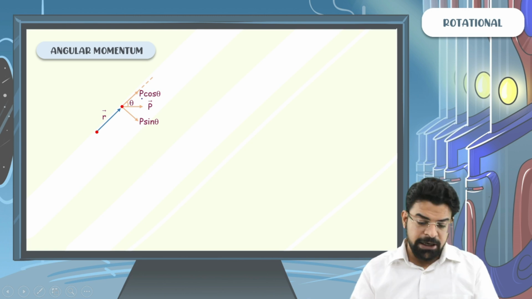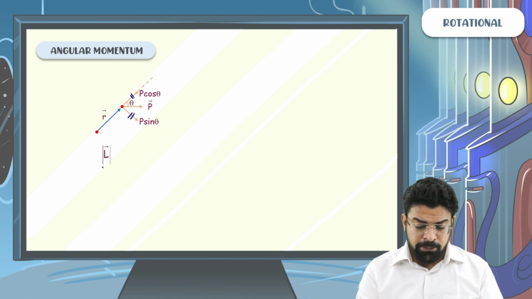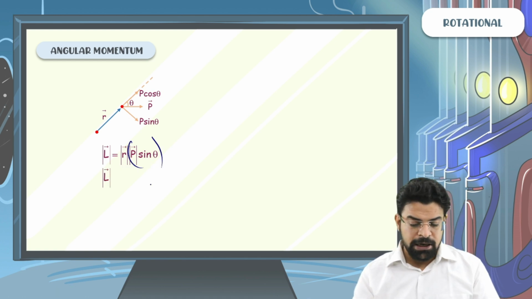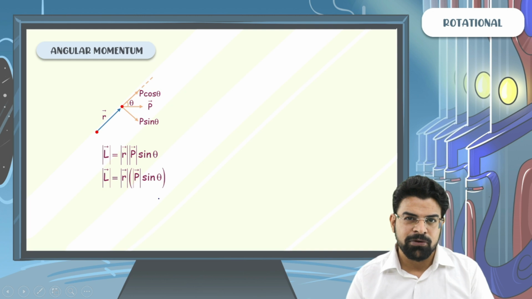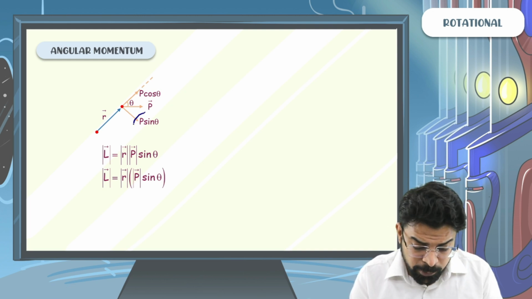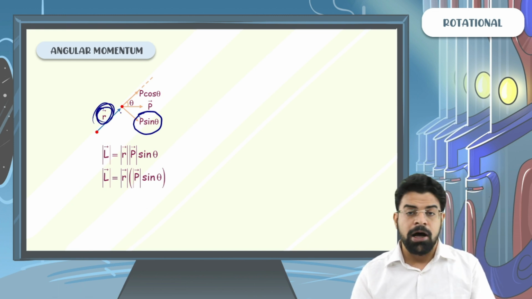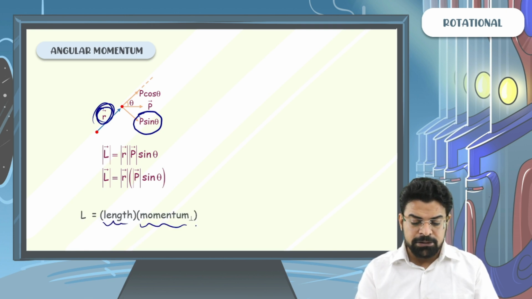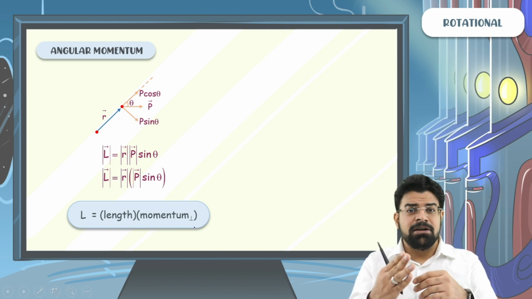We can break down p into components p cos theta and p sin theta. We know that the magnitude of angular momentum equals magnitude of r into magnitude of p into sine of the angle between them. We can take this p sin theta together and write magnitude of angular momentum equals magnitude of r into magnitude of p sin theta. What is p sin theta? The component of momentum perpendicular to r. So we can even write angular momentum as length times momentum perpendicular. The same thing I said yesterday. You can write torque as length times force perpendicular, right?